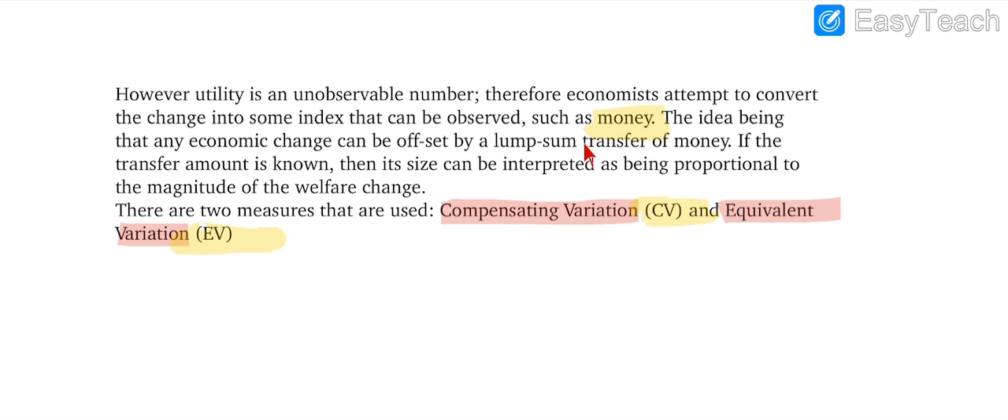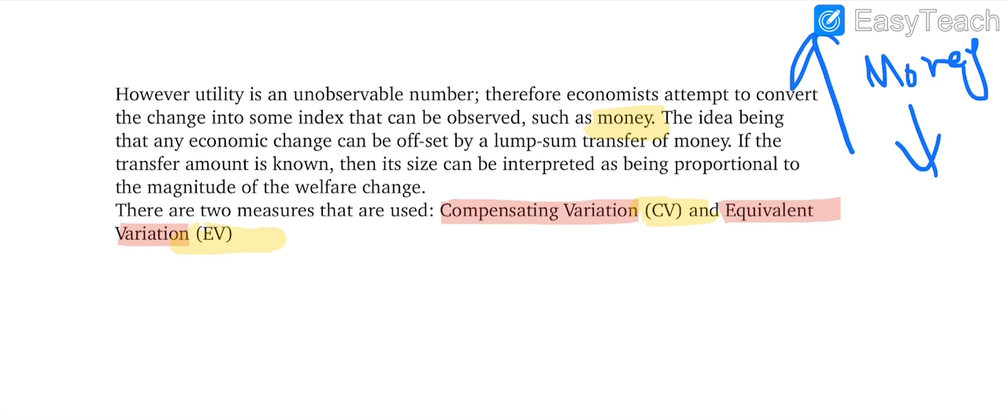And if the transfer amount is known, for example, we know how much amount is transferred, then its size can be interpreted as proportional to the magnitude of the change in welfare. For example, you can understand this concept. Take the example that if any economic factor increases and it leads to a fall in money, and this fall is, for example, 300 rupees.